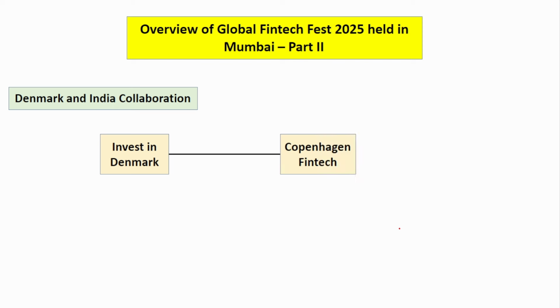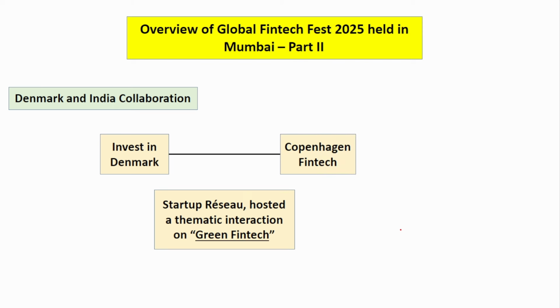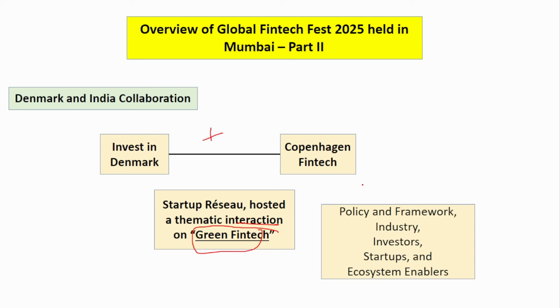Next is Invest in Denmark and Copenhagen Fintech. Okay, they had hosted a thematic interaction on green fintech. Together they launched a thematic interaction on green fintech. So here, it concentrated on 5 major things. One is policy and framework, second industry, third investors, fourth startups, and fifth ecosystem enablers. Okay, here what you have to know is these two parties' names, and that the interaction on green fintech covered 5 things: policy, industry, investors, startups, and ecosystem enablers.